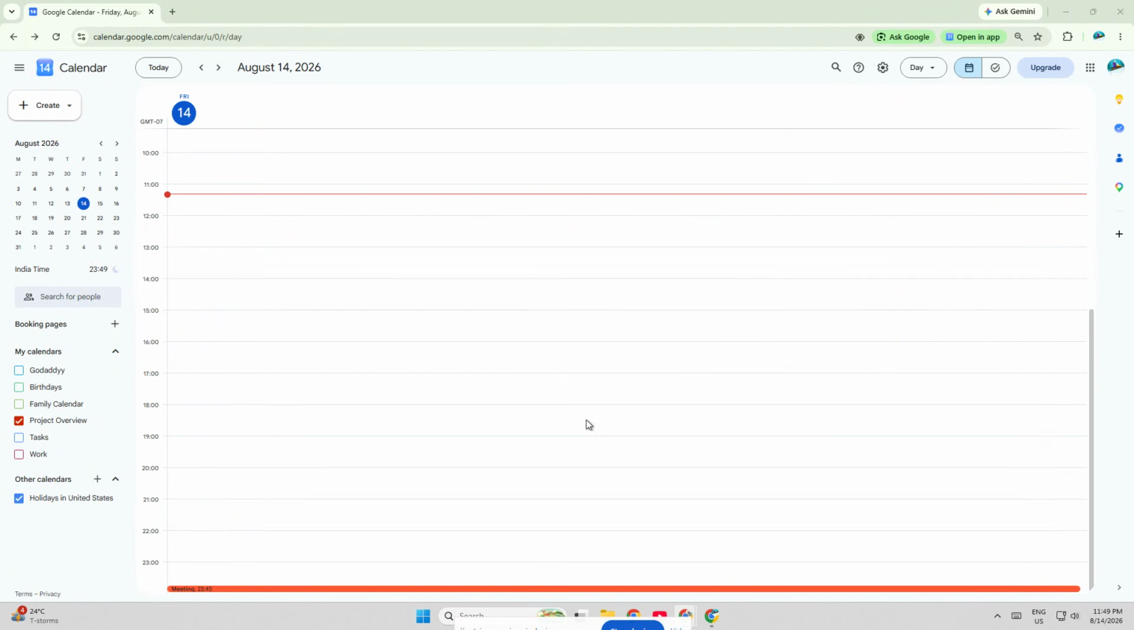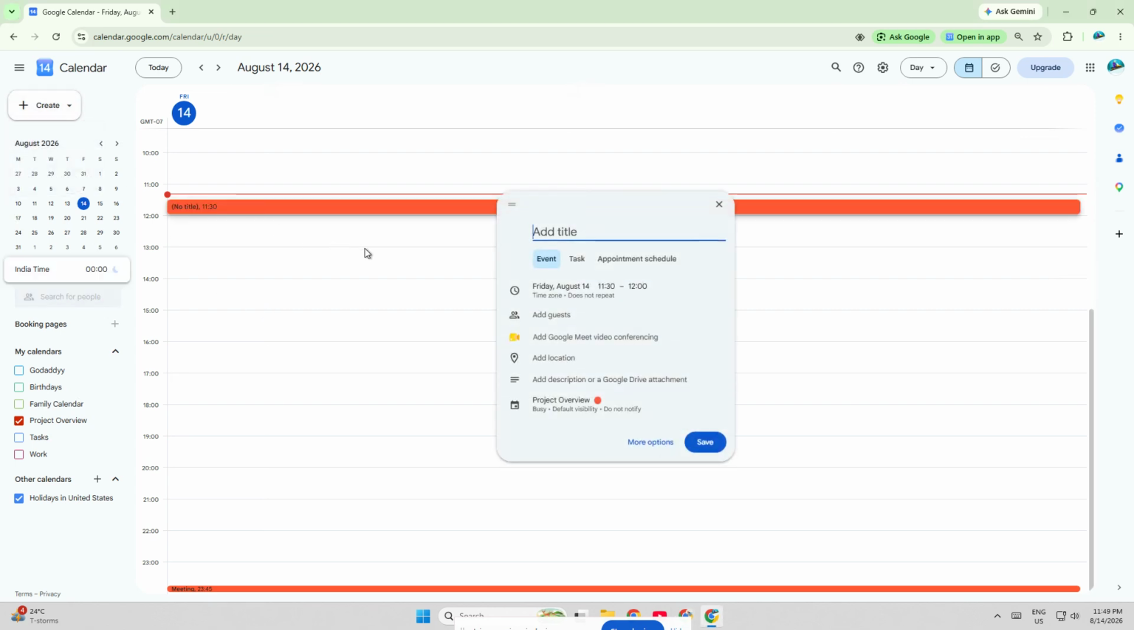First, open Google Calendar in your browser or app and make sure you're signed into the correct Google account. Once the calendar loads, look for the Create button. Click Create, then choose Event from the menu. This opens the event creation window where you can start entering your event details. Add the event title, choose the date and time, and include any other important information you want to remember. You can also add a description, location, guests, or reminders if needed.